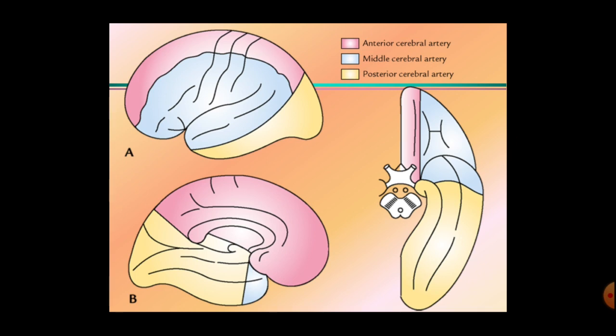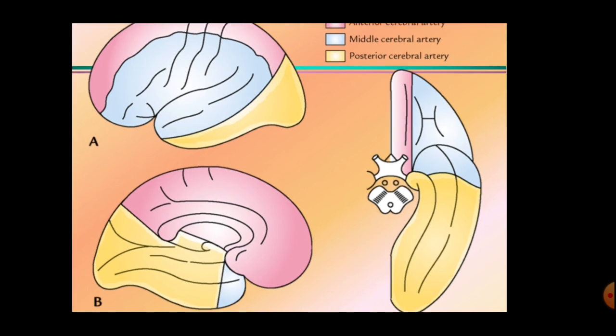Here these are the three pictures, the three views of the cerebrum. On the superolateral surface it supplies this occipital lobe and also that of the inferior temporal gyrus. On the inferior surface it supplies most of this tentorial surface excluding this temporal pole, and on the medial surface it supplies the area of cuneus and precuneus. So again this is the visual area. On the inferior surface here, this is the part supplied by the posterior cerebral arteries.